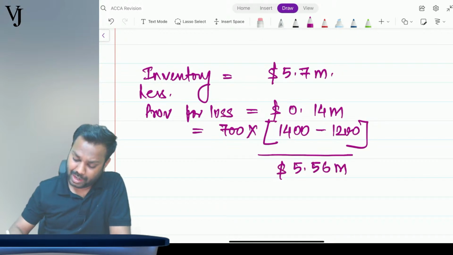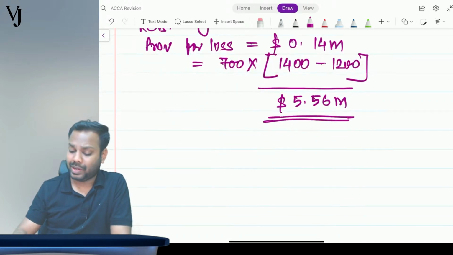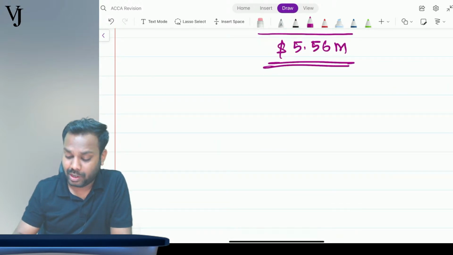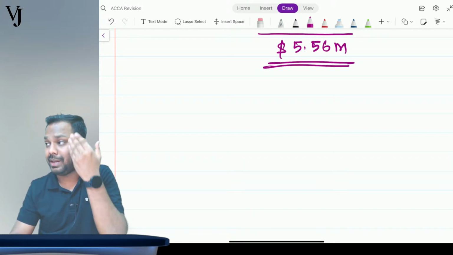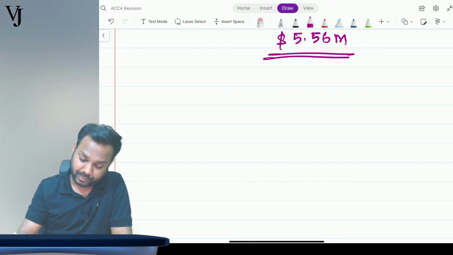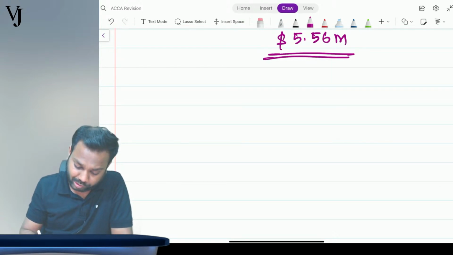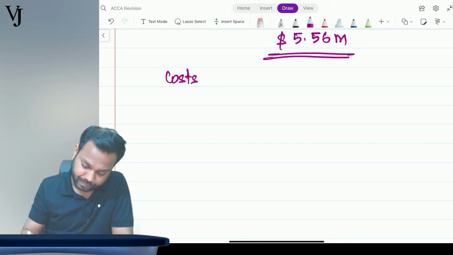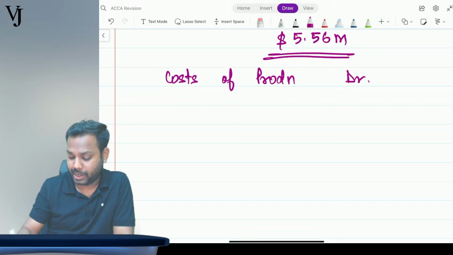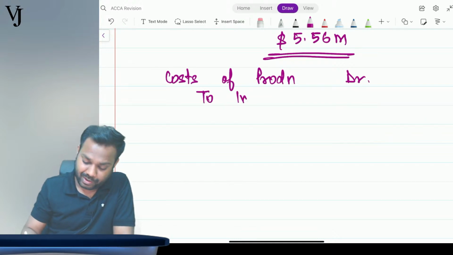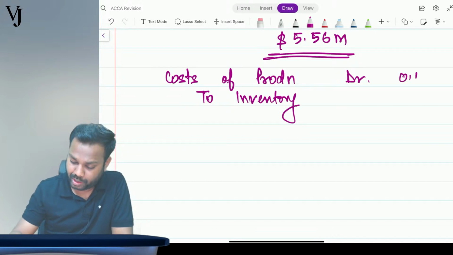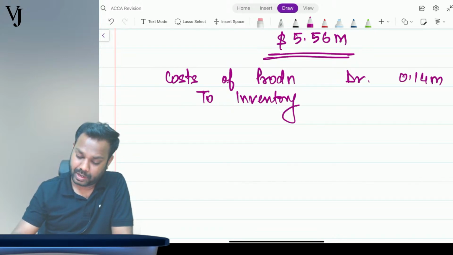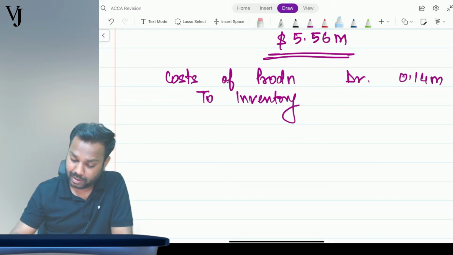Now comes the journal entry. What is the rectification entry for this one? I have to reduce the inventory and increase my costs. So the entry will be cost of production account debit to inventory. How much? 0.14 million. I'll pass it in green.